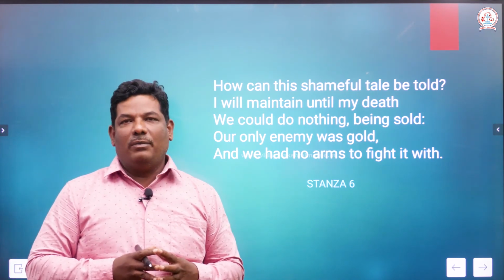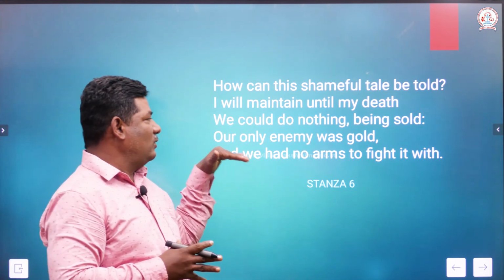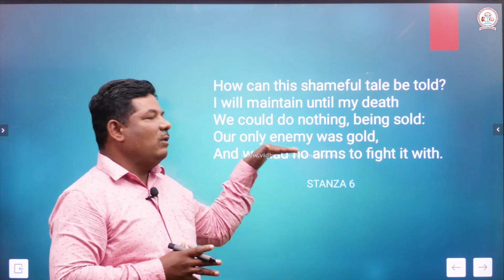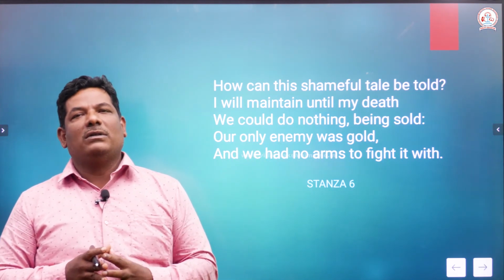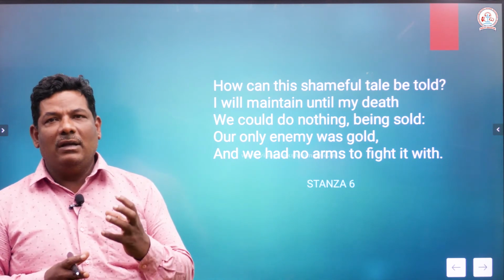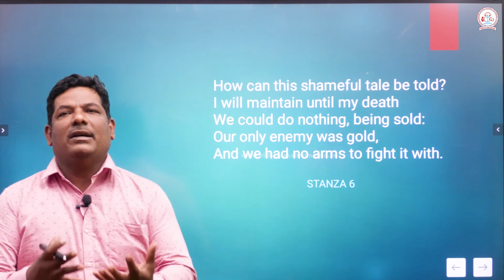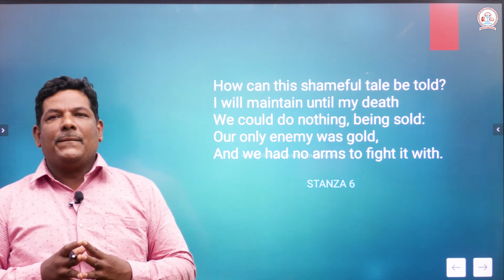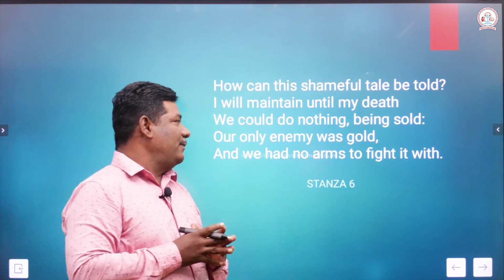Because the whole security man was given a bribe, he was sold. Therefore, he says they were sold. Only enemy was gold. Probably this security man was given gold as the bribe. Therefore, it refers to greediness. And also finally, we had no arms to fight it with.